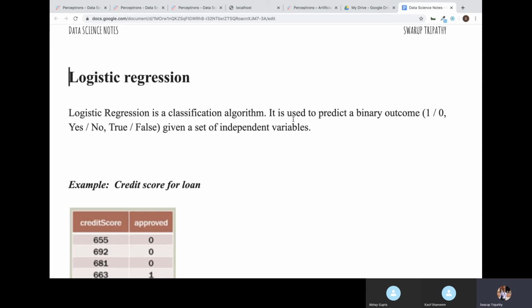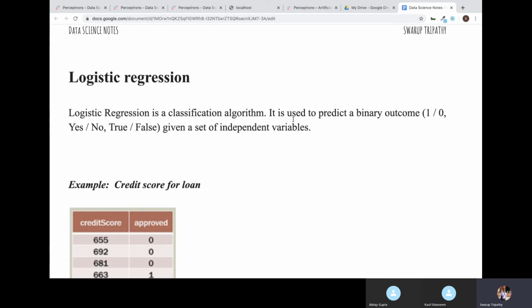Based on a new x value, it can give you some y value. Regression is of multiple types. We saw simple linear regression and multiple linear regression. Like that, there are other regressions like polynomial regression, ridge regression, lasso regression.